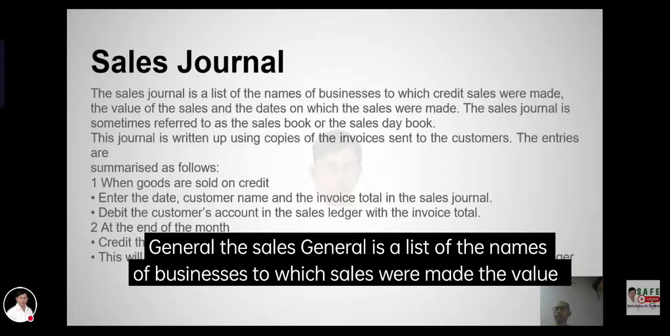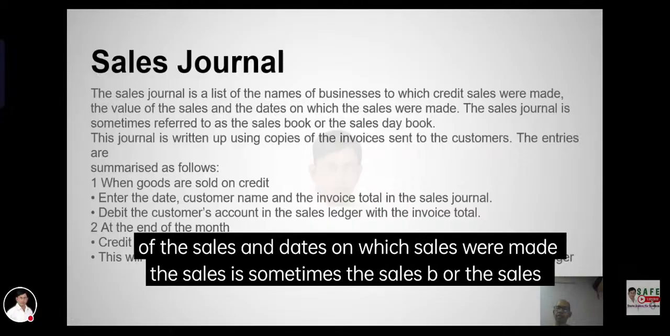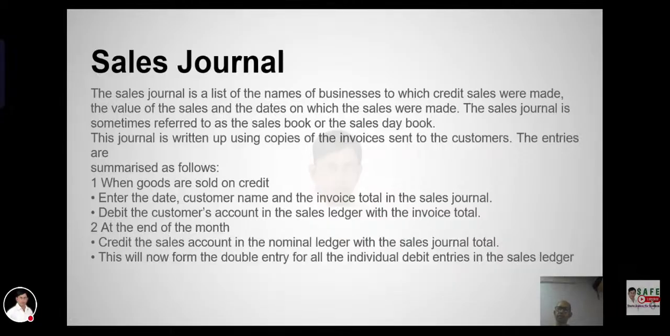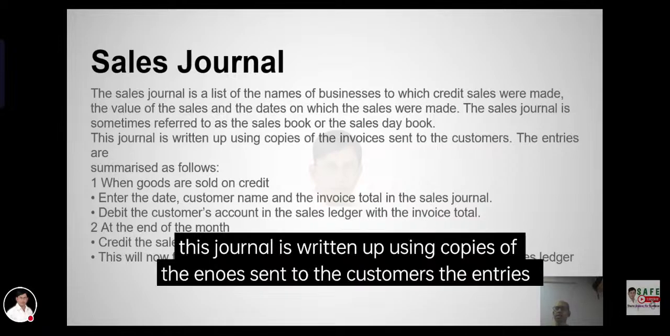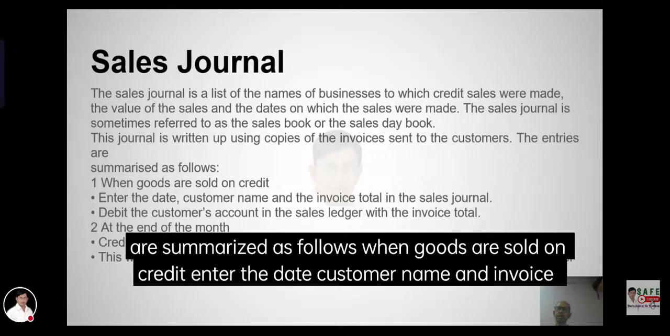Sales journal. The sales journal is a list of the names of businesses to which credit sales were made, the value of the sales, and the dates on which sales were made. The sales journal is sometimes called the sales book or the sales day book. This journal is written up using copies of the invoices sent to customers. The entries are summarized as follows.